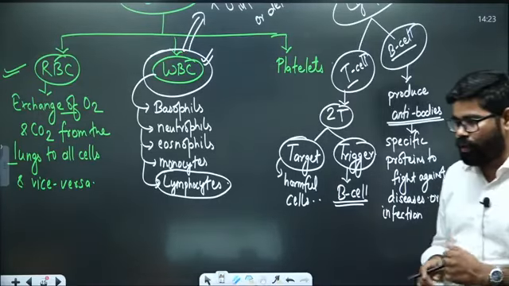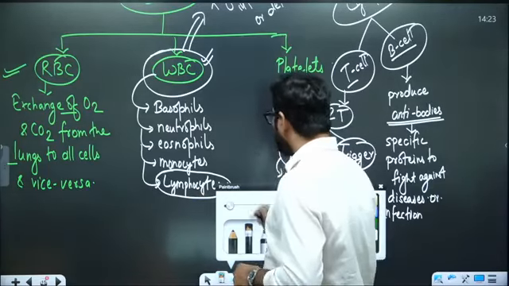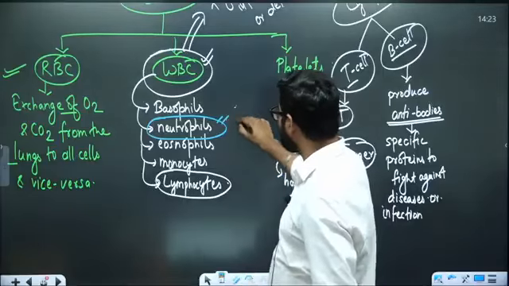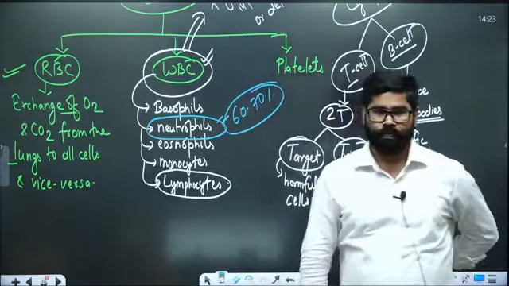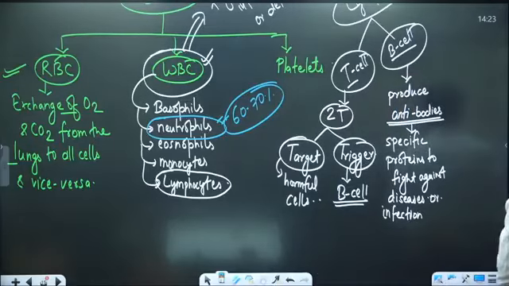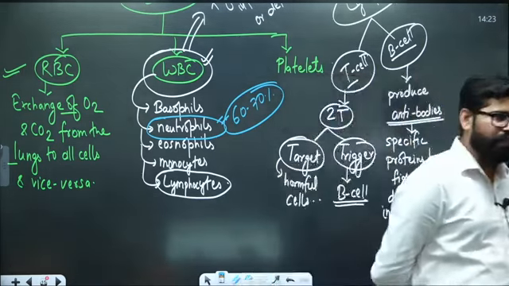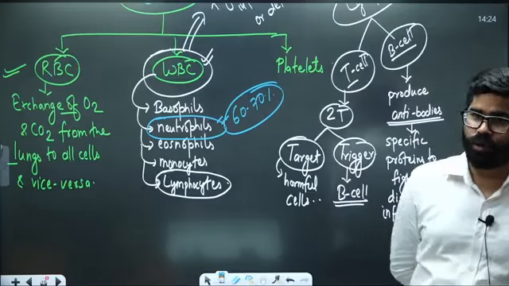So how does it work? Just one more thing. When we talk about our body, this is the most effective: around 60 to 70% of the work is done by neutrophils. All the fever, all the running noses, all the sneezing which you are having is because of neutrophils. Running nose is not a disease, not a problem. It is a solution.